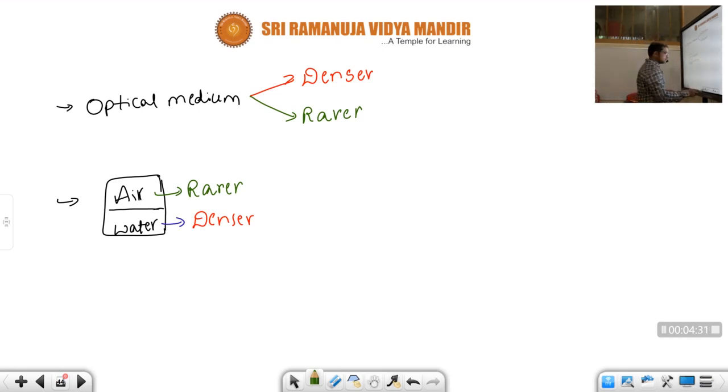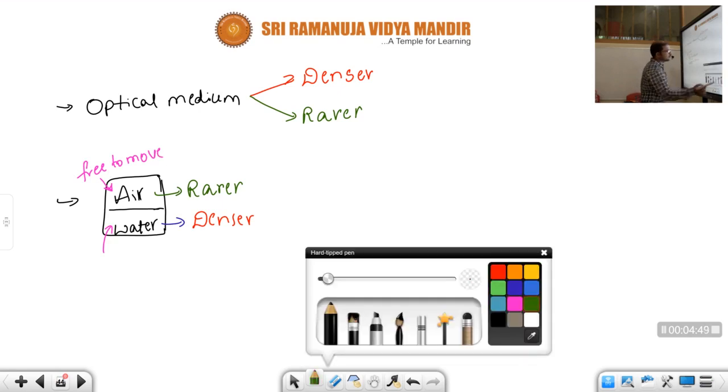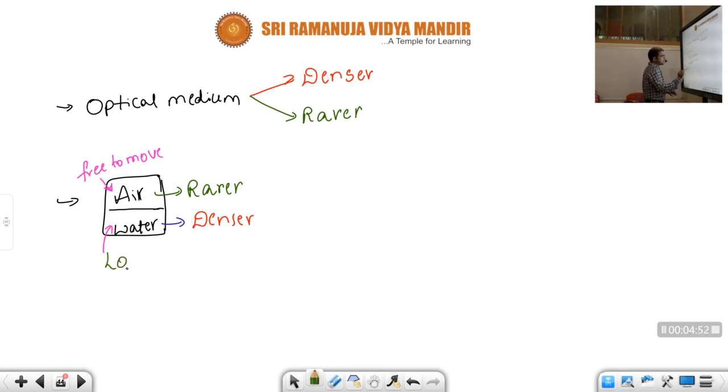Okay. Children, see here, in the air, when we compare air and water, the molecules here are free to move, children. Coming to water, they are loosely packed.